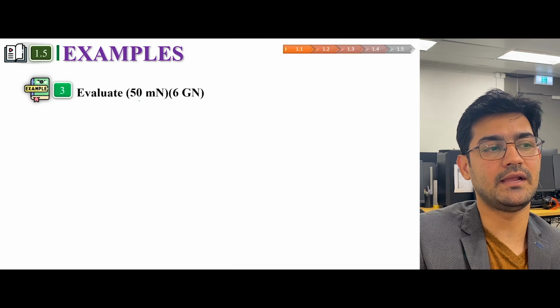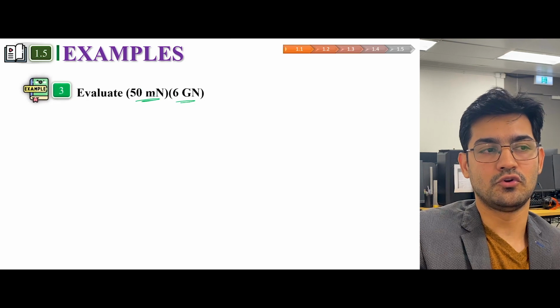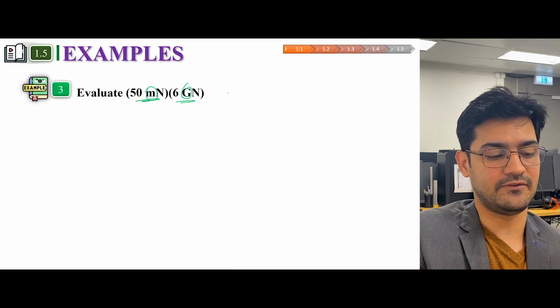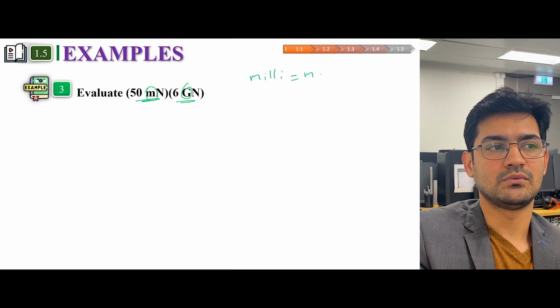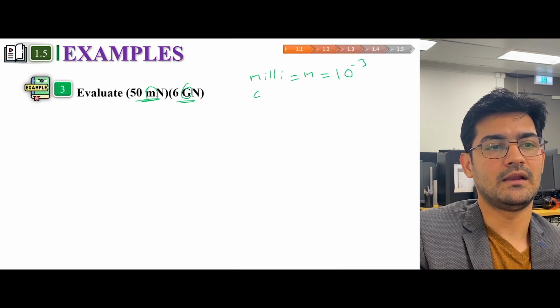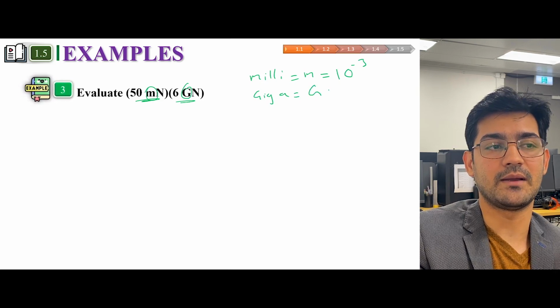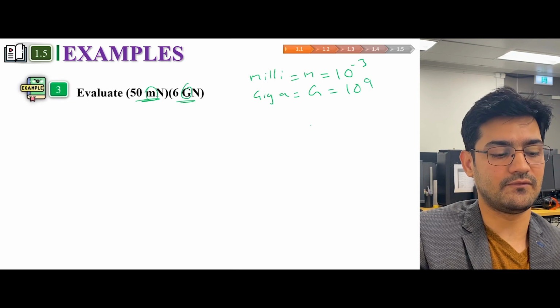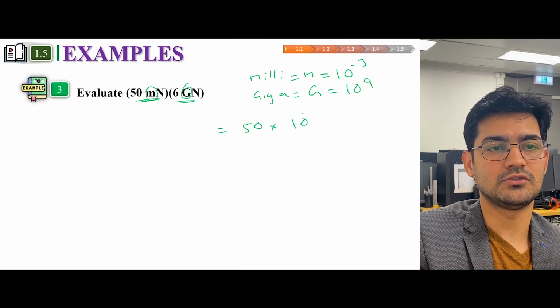The third and final example is we have to evaluate this. So you have no dot, it means that this is a prefix and this is a prefix as well. And milli is a prefix which is represented by this. And giga is another prefix which is denoted by capital G and is written as 10 raised to the power 9. So 50 into 10 raised to the power minus 3 into 6 into 10 raised to the power 9 Newton.